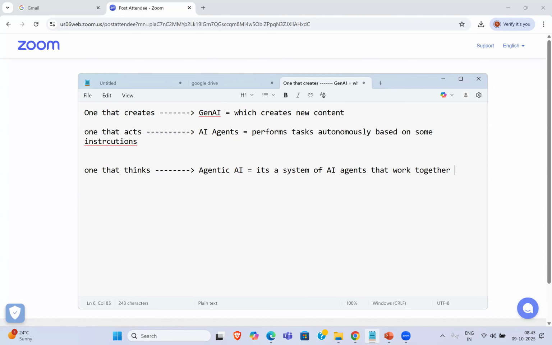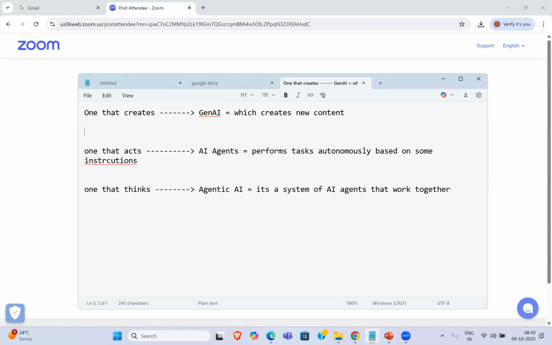Now, these are the three different types. If you look at real world examples of generative AI, we use popular LLMs like ChatGPT. Here you give a prompt, and it responds with an answer based on whatever you're asking, in the format of text or images.